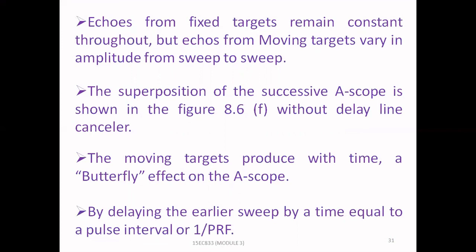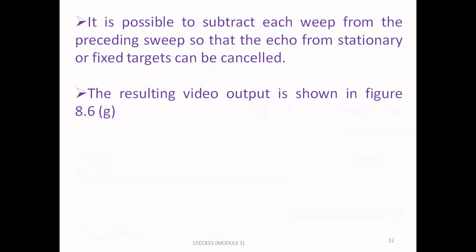By delaying the earlier sweep by a time equal to a pulse interval of 1 by PRF, it is possible to subtract each sweep from the preceding sweep so that the echoes from stationary or fixed targets can be cancelled. The resulting video output is shown in figure 8.6g.